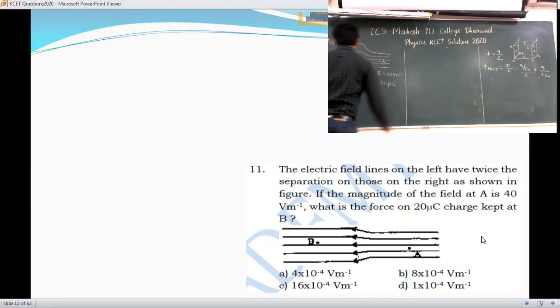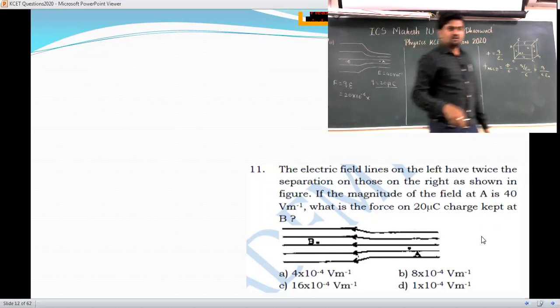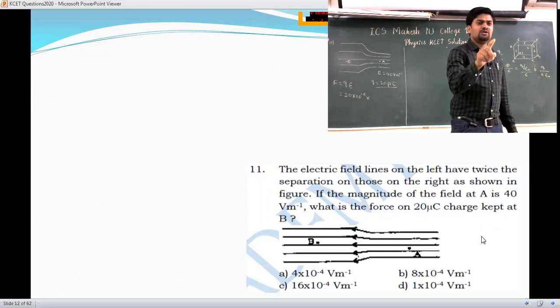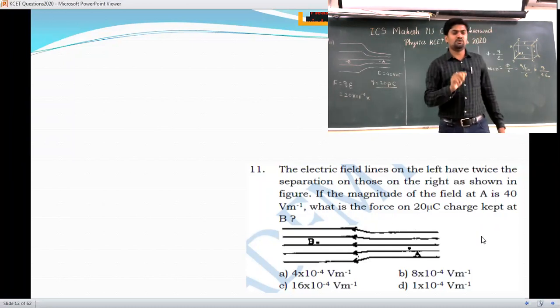So what are you calculating here? Force, on this charge kept at B. What formula are you using? F is equal to Q into E. The charge is 20 microcoulomb, that is 10 raised to minus 6. But what about E? Don't be in a hurry to use the value 40 volt per meter.